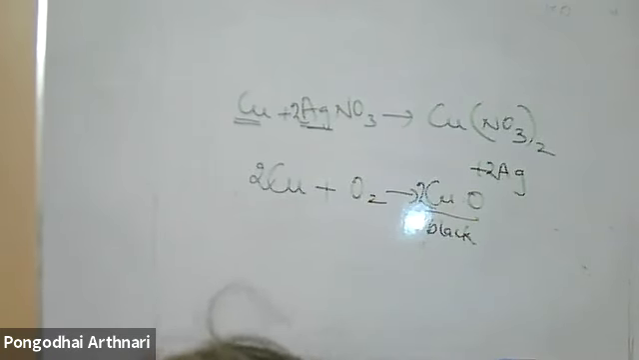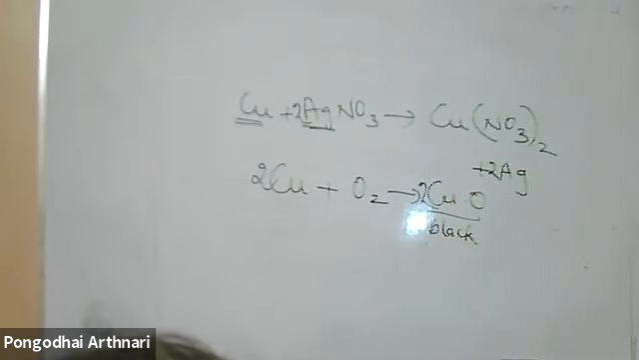Next step. What do you observe? Oxygen gas is colorless, so you cannot see it. NO2 also will come, O2 also will come. NO2 is reddish brown, so you cannot see the oxygen gas coming out.